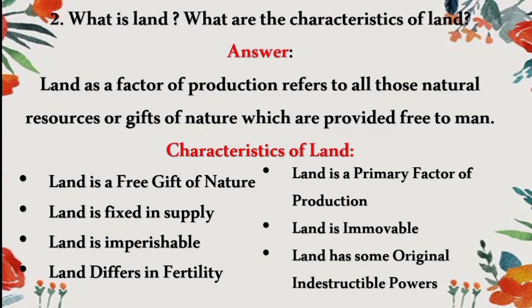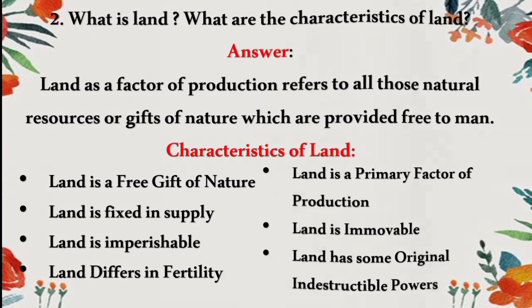Second question, what is land and what are the characteristics of land? Land is a free gift of nature. Land is fixed in supply. Land is imperishable. Land differs in fertility. Land is a primary factor of production. It is immovable. It has some original indestructible powers.